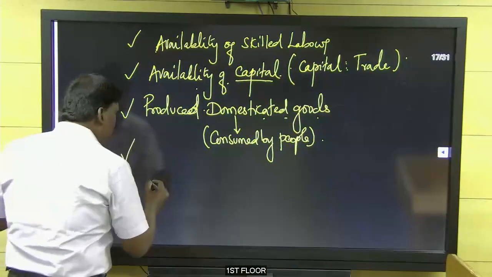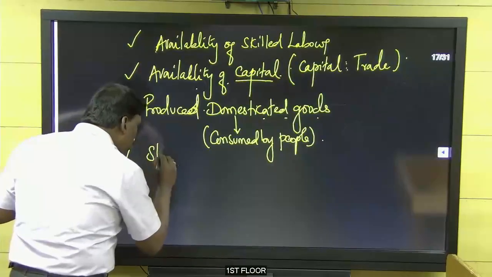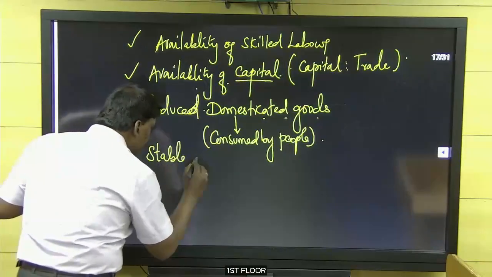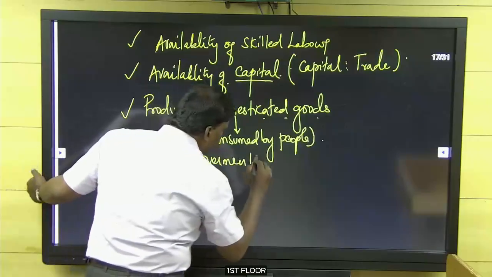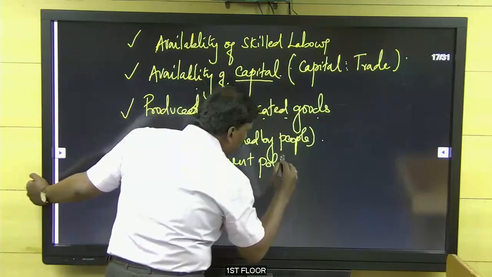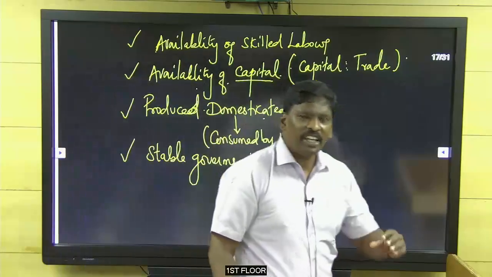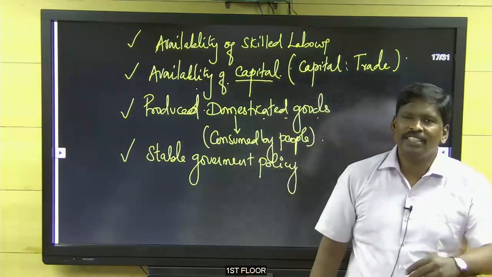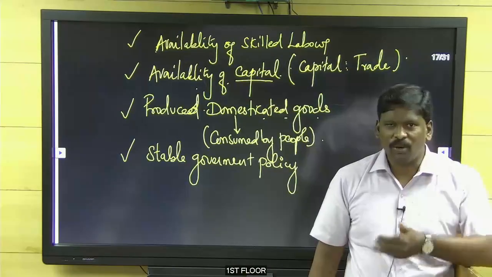So they produced the domesticated goods. And next one, stable government policy. If a government policy is a stable one, 10 years same policy, 10-15 years, 25 years same policy, there won't be any problem for industrial growth.